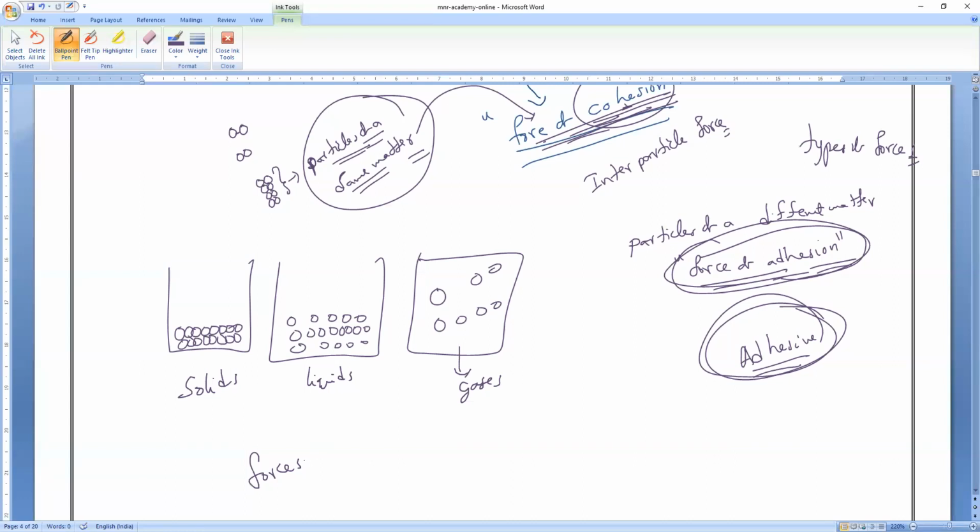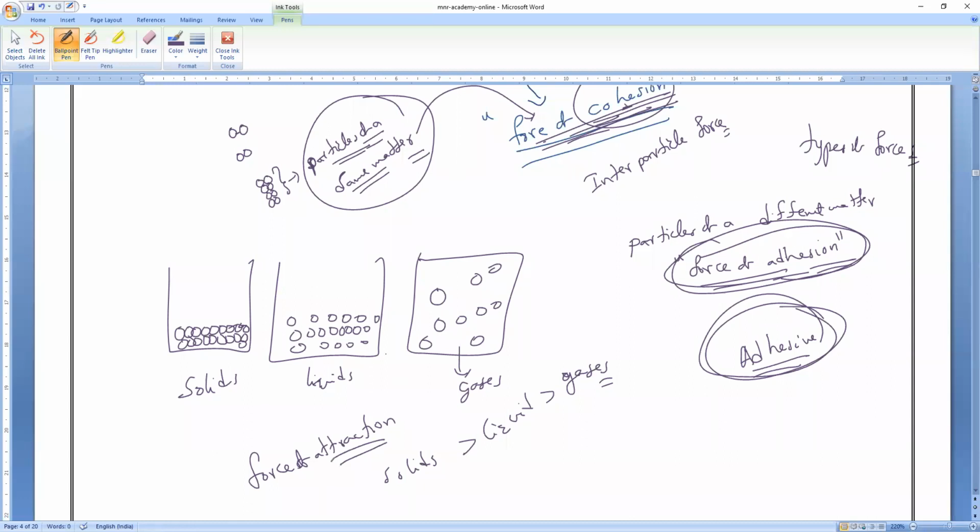Compared to solids, it is less in liquids, and compared to liquids, it is very much less in gases, because here particles are very far from each other, and here particles have sufficient space, but in solids they are closely packed. That is why the force of attraction is higher.